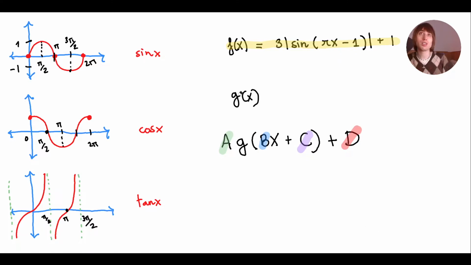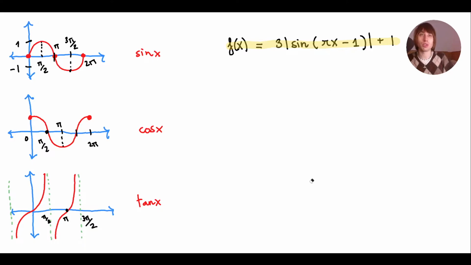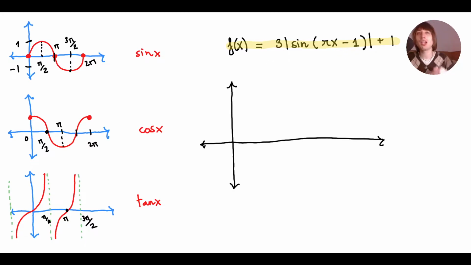All right, so I want you to take a look at this function. What have we done to the function? Okay, let's see. What I like to do is break down all the transformations that have occurred. So I'm going to begin by graphing normal sin, something like this. Of course, it keeps repeating on this plane, but I'm just doing this section. Anyway, what have we done?